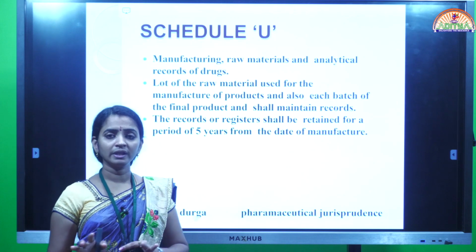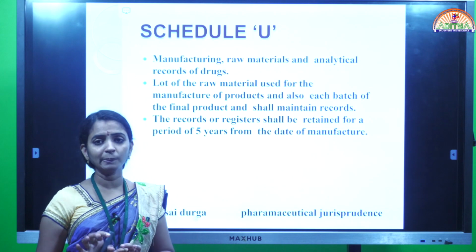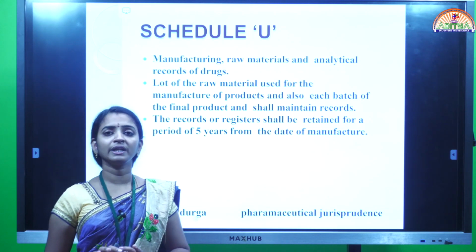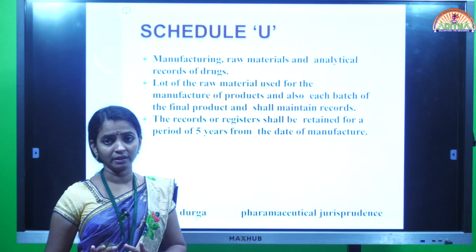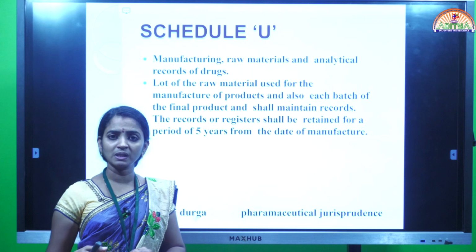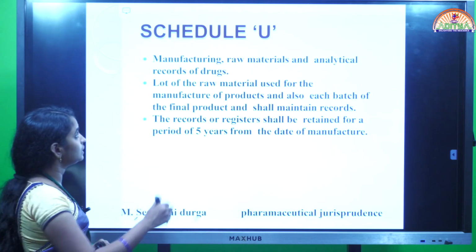Okay, all these details should be documented, and those records should be kept in the lab or in the industry at least for a period of 5 years. This is mandatory. How you should maintain the records, what will be the procedure for writing those records, is given under Schedule U.